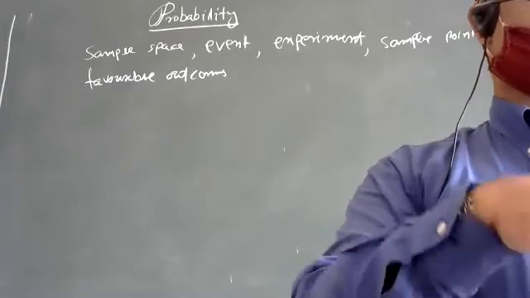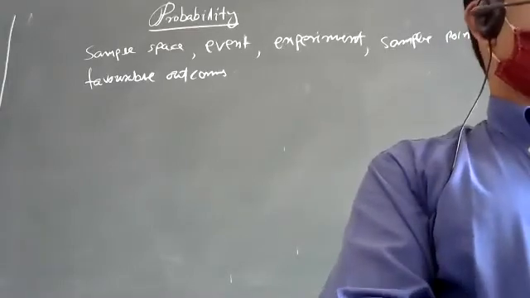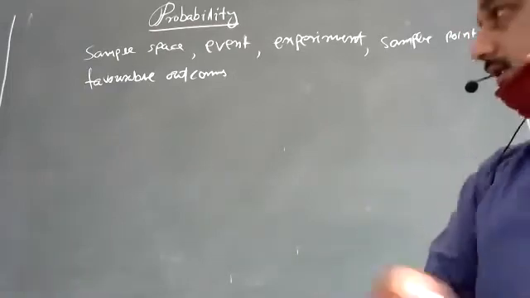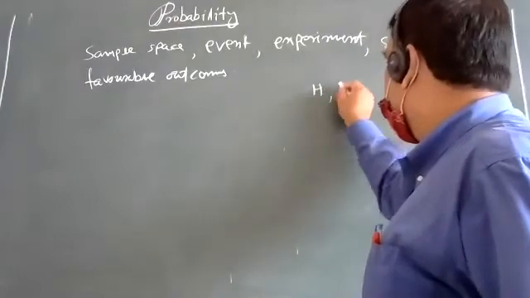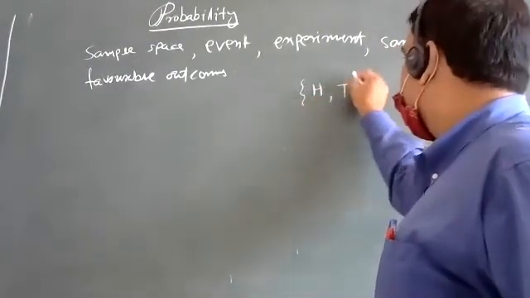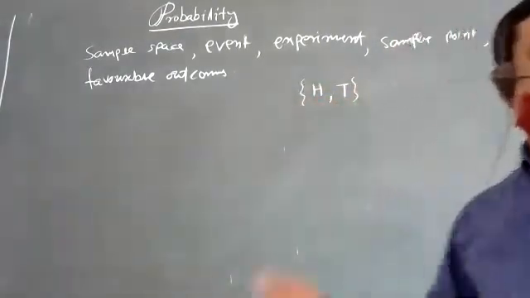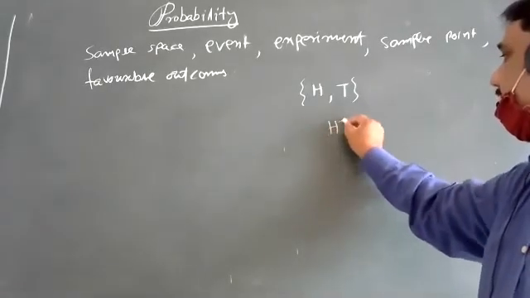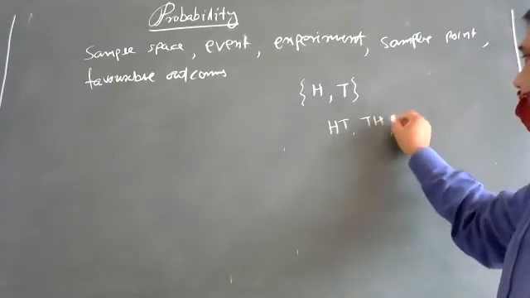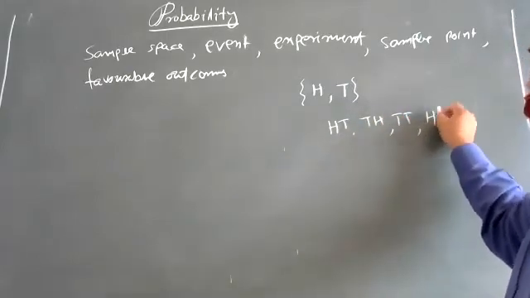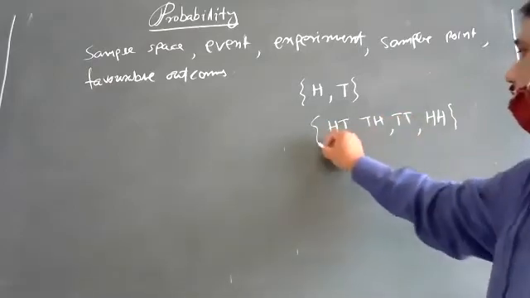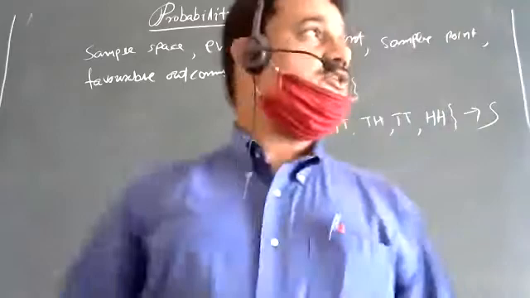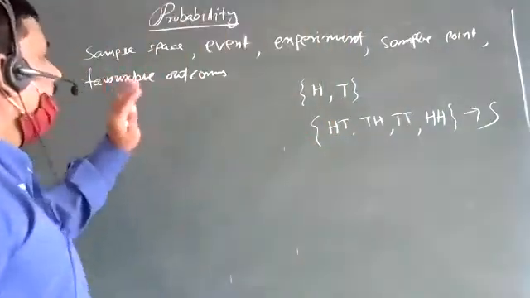So what are the possibilities? Head or tail. So head, comma, tail. That is head and tail. Once only I have tossed it, so this is the sample space. If two coins have been tossed, then HT, TH, TT, HH. So this is the sample space, and tossing the coin is the experiment.